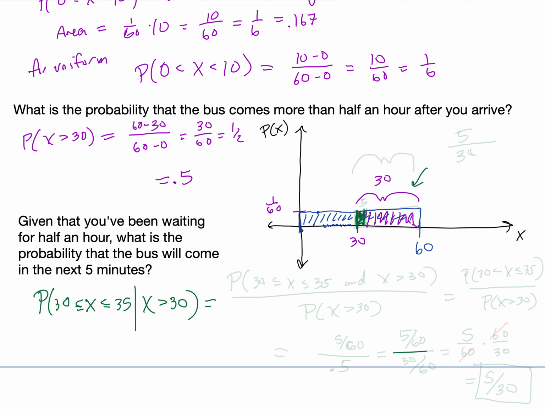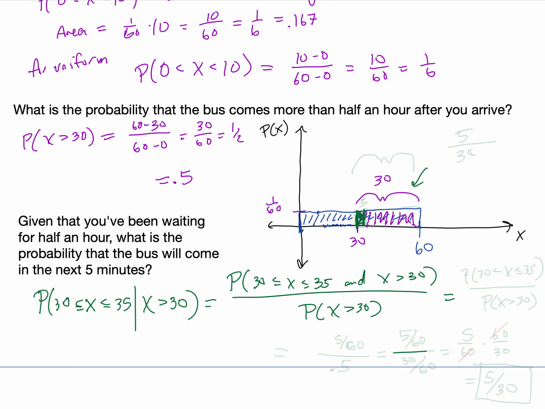So one way to think about that would be to use our formula. Conditional probability is the probability that both things are true, that 30 is less than or equal to x, which is less than or equal to 35, and x is greater than 30, divided by the probability that x is greater than 30. That would be just using the conditional probability formula directly.